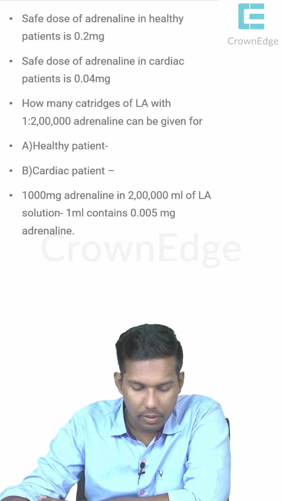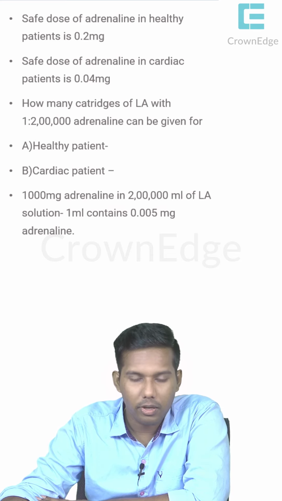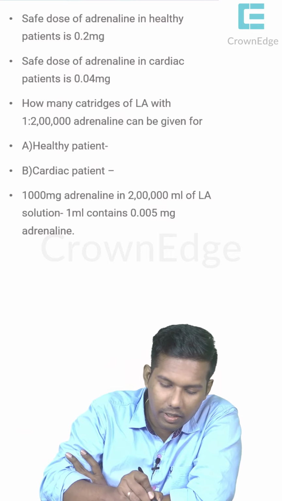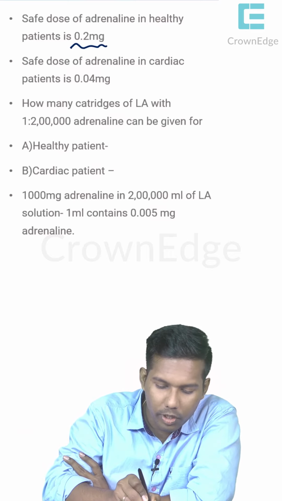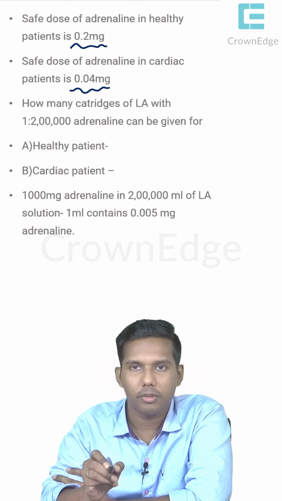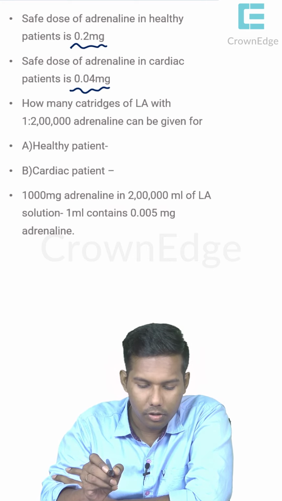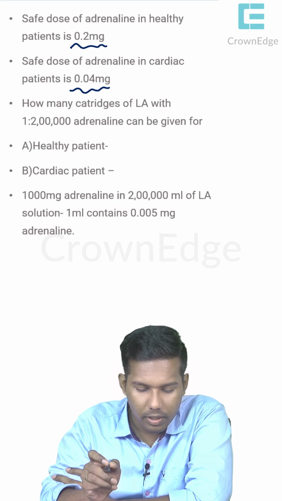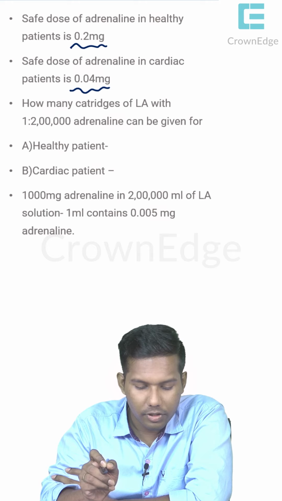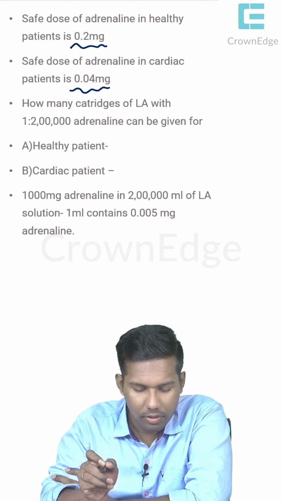Okay, and so there are some important values here. Please read. The safe dose of adrenaline in a healthy patient is 0.2 mg. In a cardiac patient it is 0.04 mg. Okay, so how many cartridges of LA with 1:2 lakh adrenaline can be given for a healthy patient and for a cardiac patient?